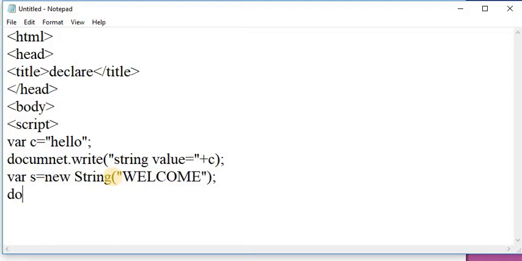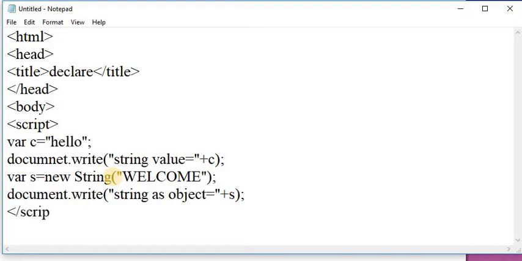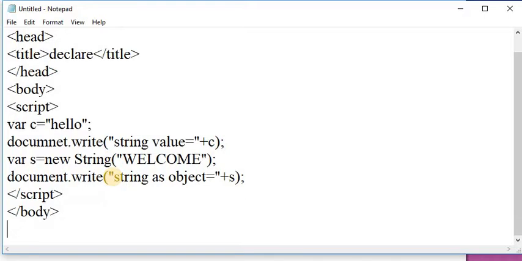After that, I am printing this message on a web page, that is string as object equal to plus s, and close the script tag. After that, close the body tag and close the HTML tag.